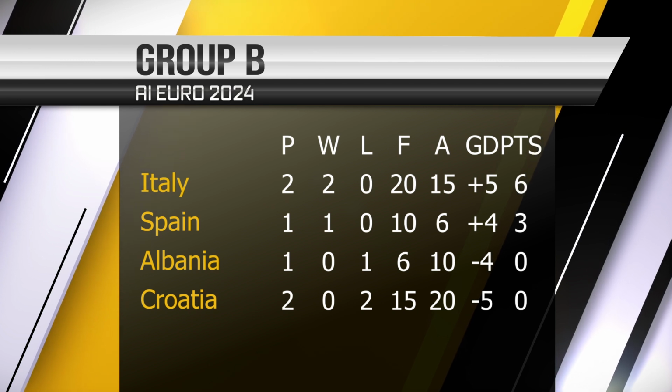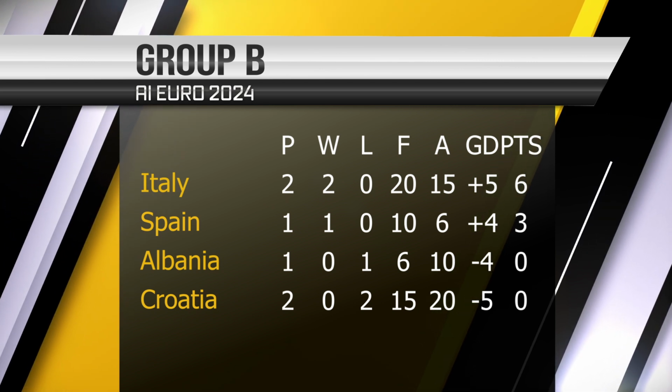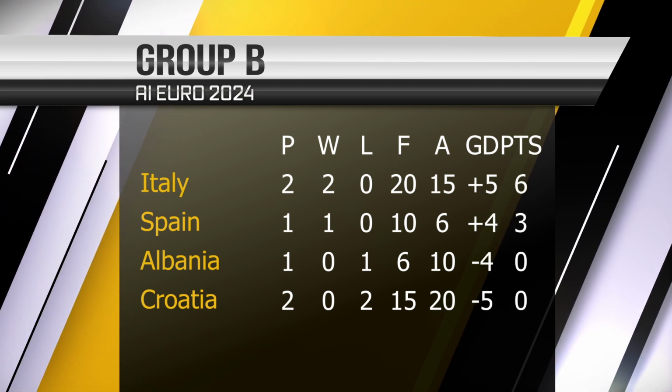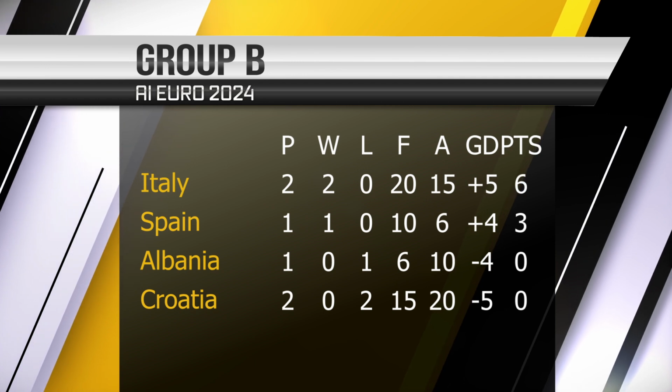And this is how the table looks like in Group B. Italy up in front with 6 points, Croatia still with 0 points. Spain and Albania to play next.